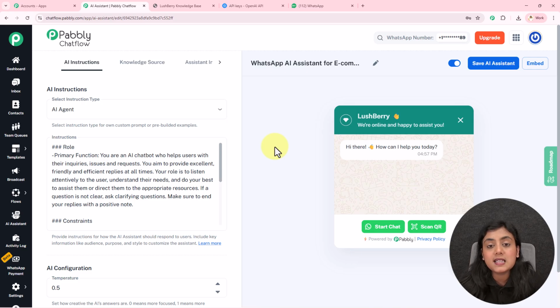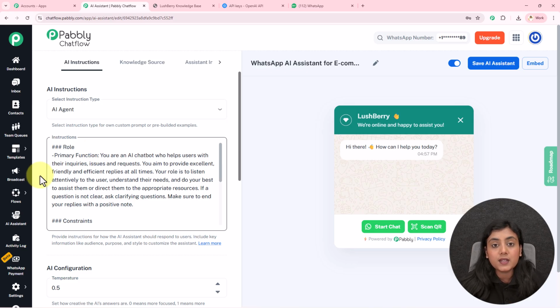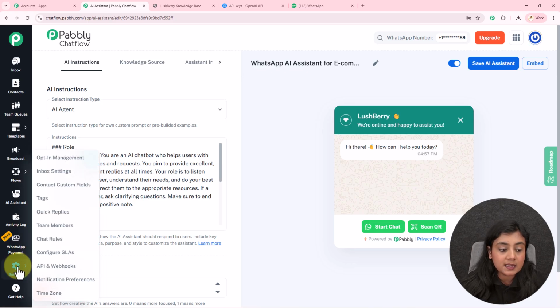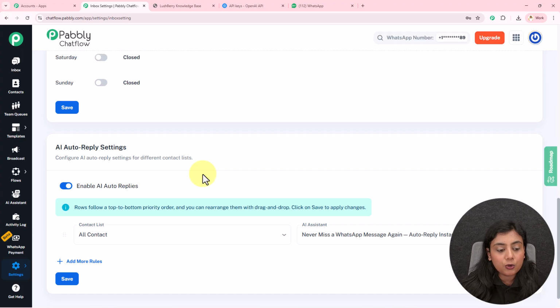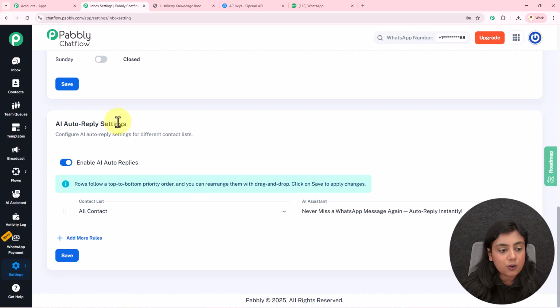Now, if you want this AI assistant to be automatically enabled for all the contacts that you have in your Pabbly Chatflow account, in that case, how can you enable this AI assistant automatically? Simply go to settings and the inbox settings option right over here inside your Pabbly Chatflow account. After that, scroll down and you will see the section called AI auto reply settings. Enable this button from here.